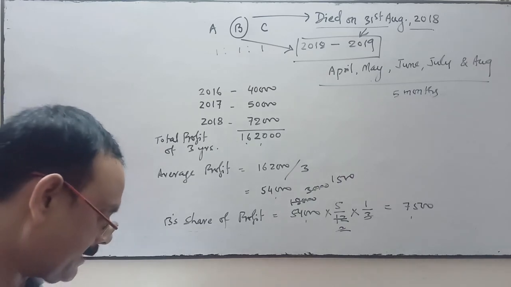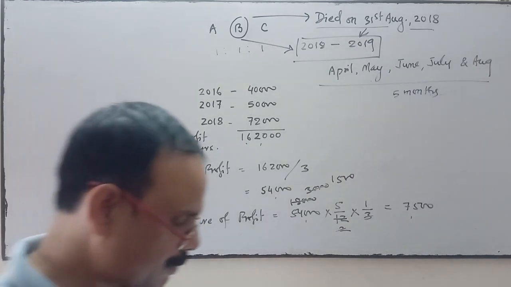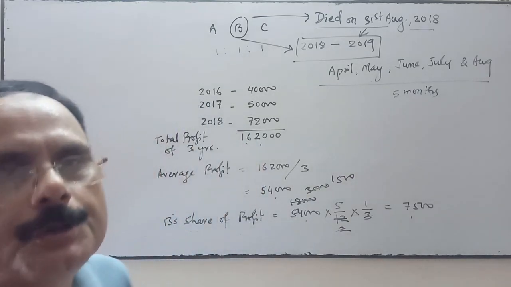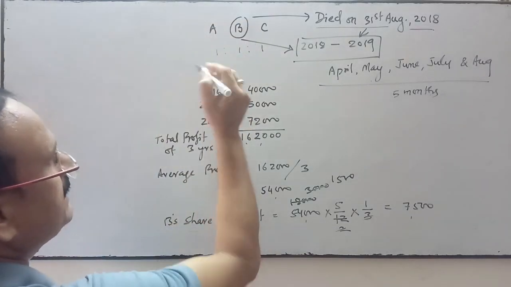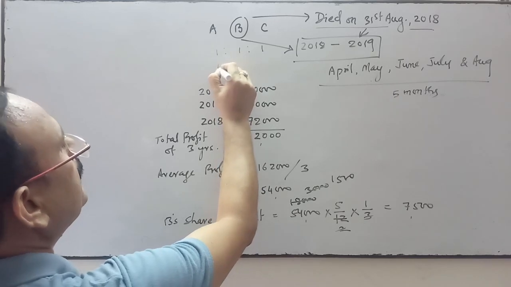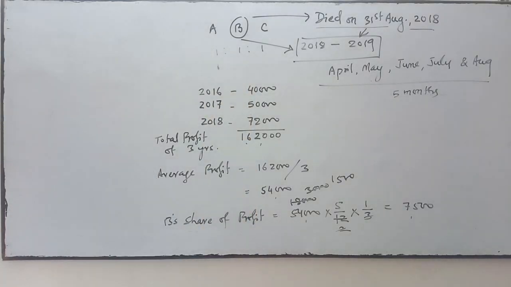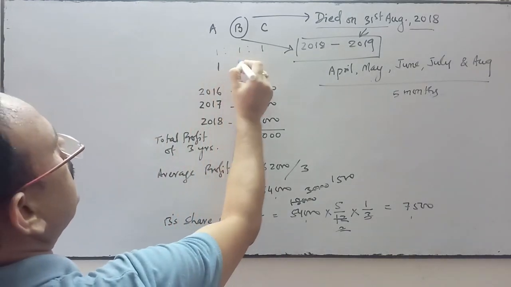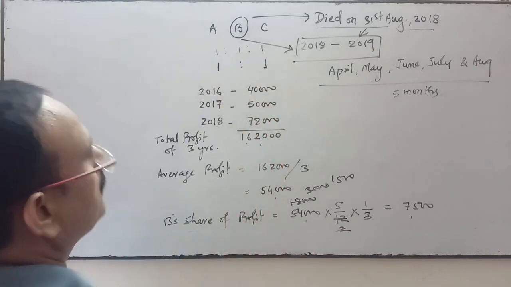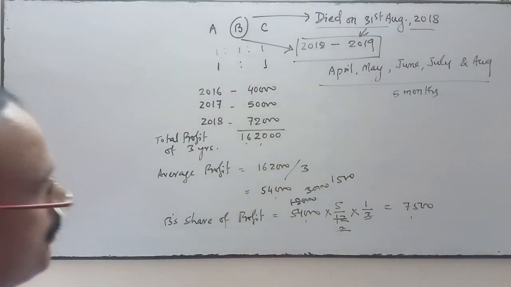Now come to the journal entries. Number 1 is there is no change in the profit sharing ratio between A and C. After the death of B, if there is no change in the profit sharing ratio, it means they continue with the previous profit sharing ratio, 1:1.